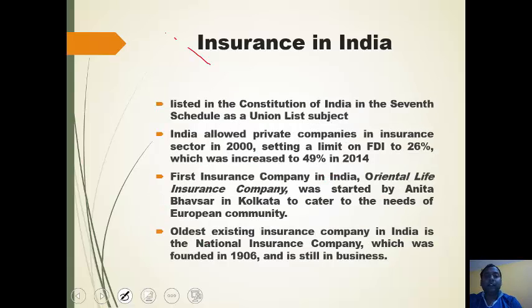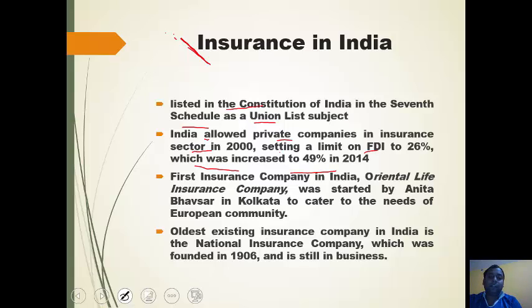Now, insurance in India. It is listed in the Constitution of India in the 7th Schedule as a Union List subject. India allowed private companies in the insurance sector in 2000, setting a limit on FDI at 26%, which was increased to 49% in 2014.